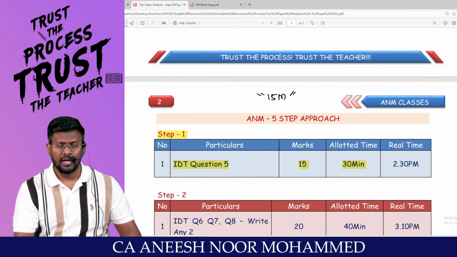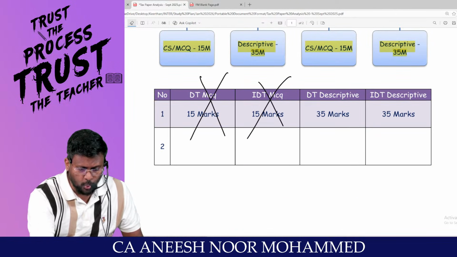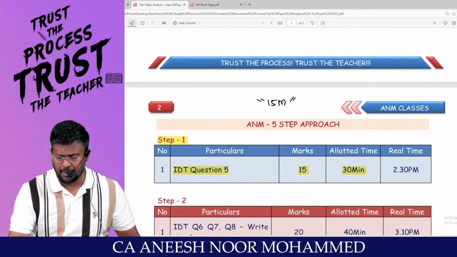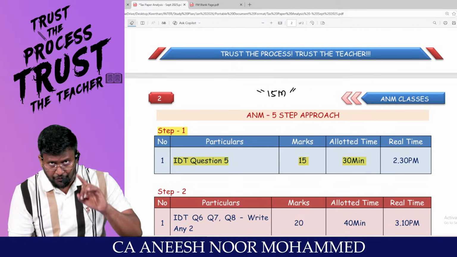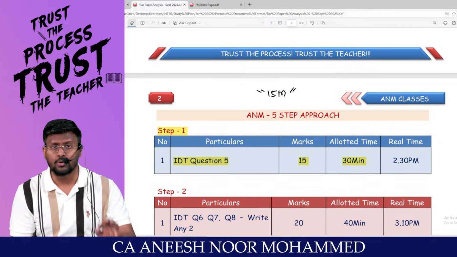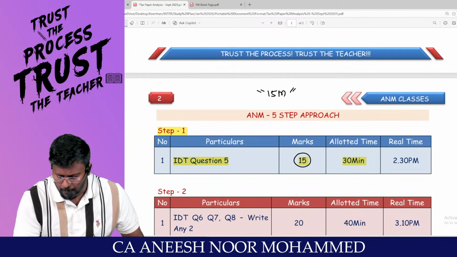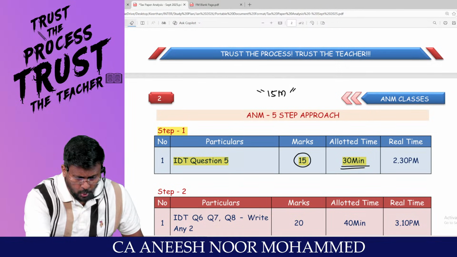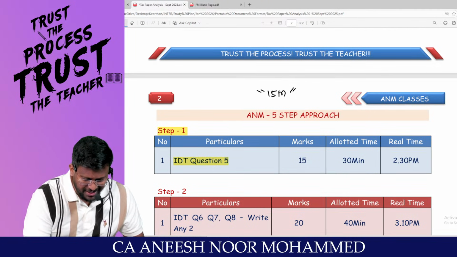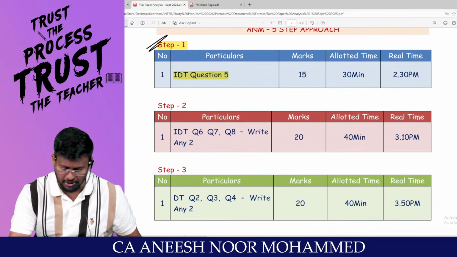Am I right, sir? In that 15 minutes, anyway, ICAI will not give the MCQ paper. We will be given only the descriptive part. Am I right, sir? So in that 15 minutes, first I will be pakka ready with the computation of GST payable and that 5 marks. So that 15 marks within 30 minutes, by 2:30, it will be in my pocket. My dear lovable students, the best answer I will be writing. What's the time now? The time is 2:30 in the examination hall.